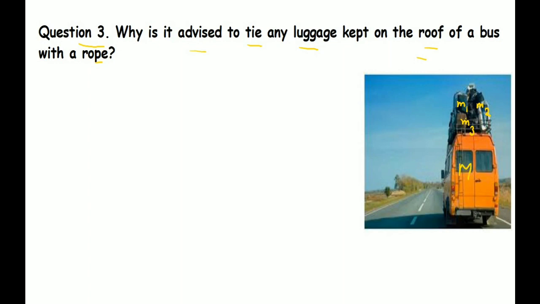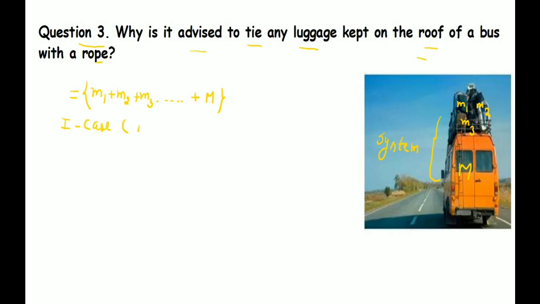Okay. Now what is the physics behind it? Once again we are reading the question: why tie any luggage on the roof of a bus with a rope? This is an example of inertia of motion, students. Now how do we know which inertia is applying? Suppose we know all the luggage are massive objects. We suppose these are M1, M2, M3, and the mass of the bus is capital M.